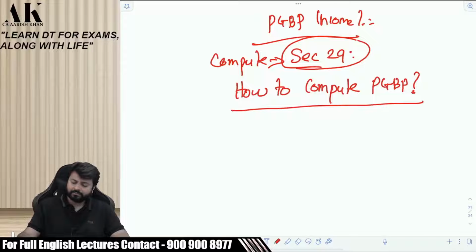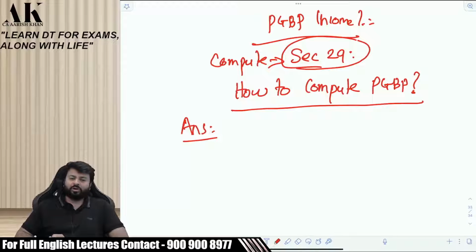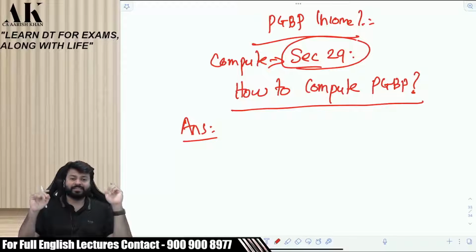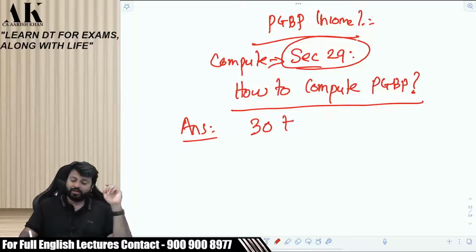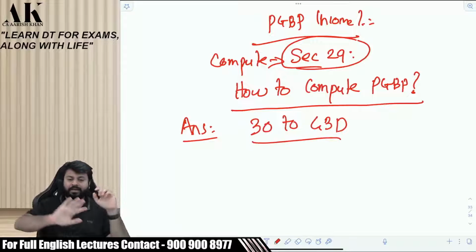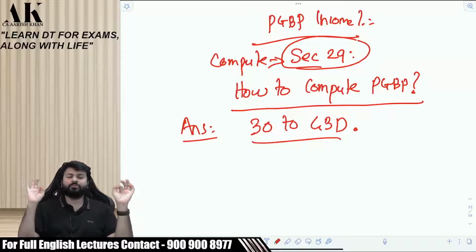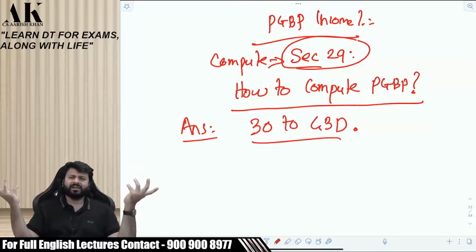Okay? Okay. Shall we start now? So what is the answer to this question given by the law? The law is funny at times. I asked such a big question to the law. How to compute PGBP income? See the answer of the law. Don't see in the books. The law says that according to sections 32 to 43D. That's it. Full stop. I asked such a big question. How to compute PGBP income? The law says that read sections 32 to 43D. You will come to know.